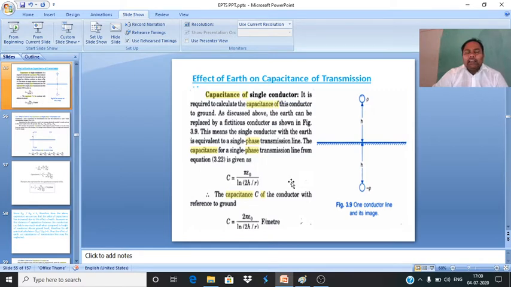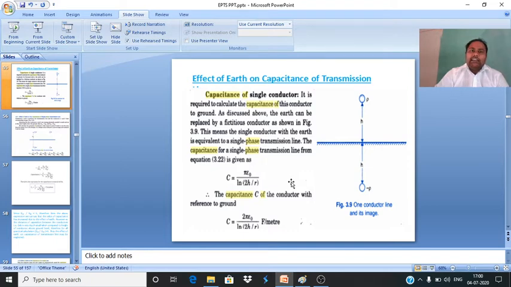Normally the capacitance is formed in between two conductors. Capacitance exists in between two conductors. Earth is also a conductor, and overhead lines are also conductors. In between two conductors there is air, and air acts as an insulating medium. Whenever two conductors are separated by an insulator, definitely capacitance will exist. That means from the overhead line conductor to earth also the capacitance will be formed. So definitely a charging current flows in between conductor and earth.